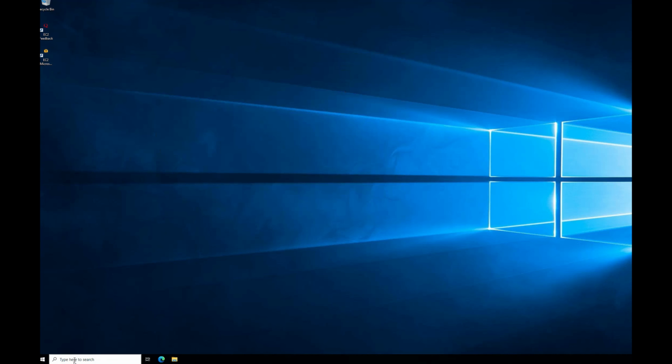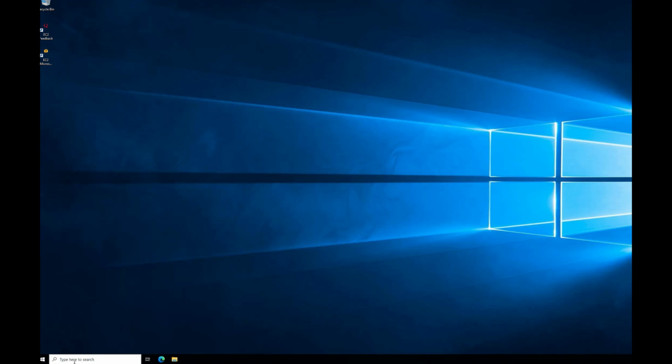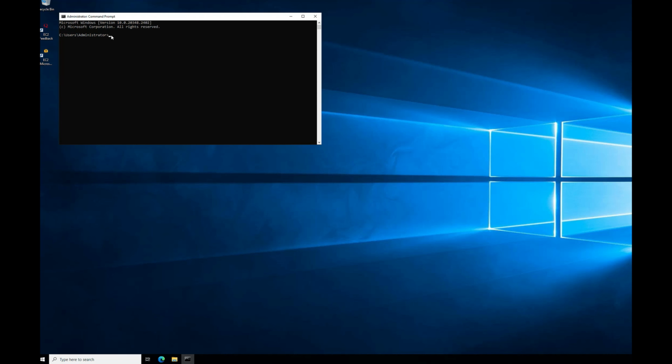Now you can check the Terraform installation. Go to command prompt, and in the command prompt you say terraform --version. If we get the output, the Terraform version that we installed, that means we successfully installed Terraform.